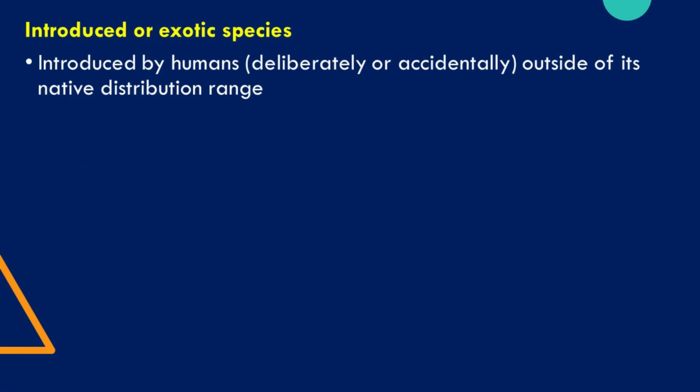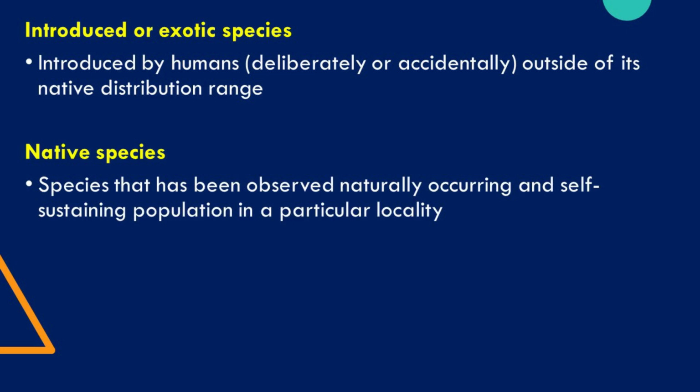Endemic. When we say introduced or exotic species, it is a species introduced by humans, either deliberately or accidentally, outside of its native distributional range. Introduced species have often been implicated in the extinction of native species. Their introduction in another area may also bring disease. Oftentimes, introduced species serve as competitors and predators of many native species. Native species are those that have been observed naturally occurring in self-sustaining population in a particular locality.